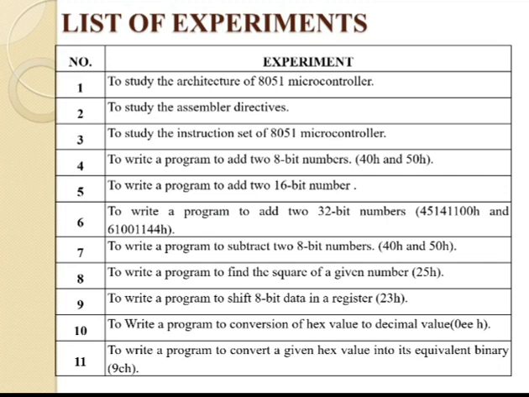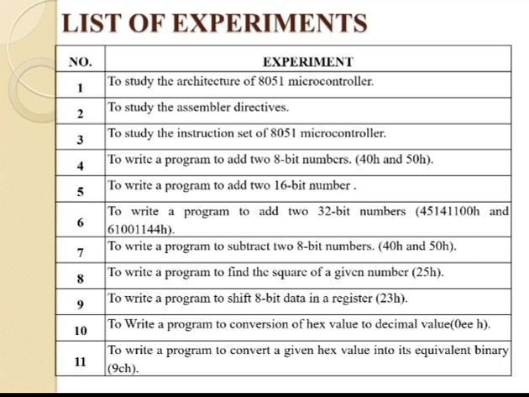Experiment number 8 is to write a program to find the square of a given number. Suppose we have the number 25, the square of 25 is 625. That we can do with the help of experiment number 8. Experiment number 9 is to write a program to shift 8-bit data in a register. Suppose we have 8-bit data and we have to shift it step by step, so that we can learn from experiment number 9.